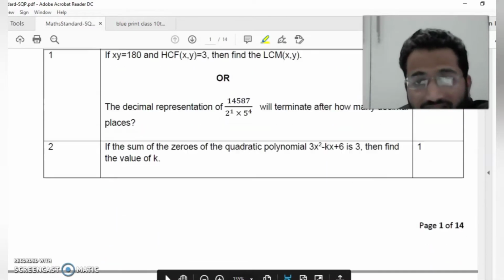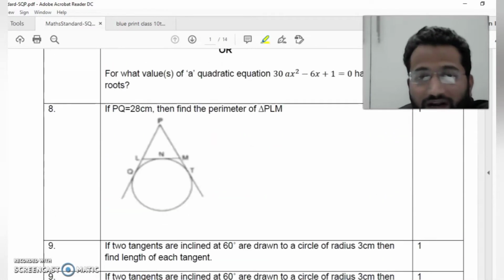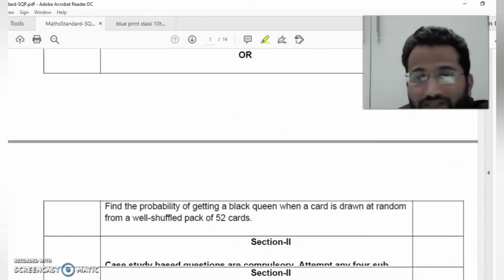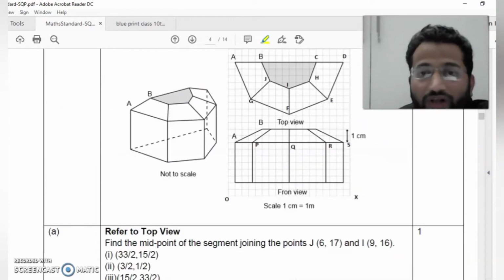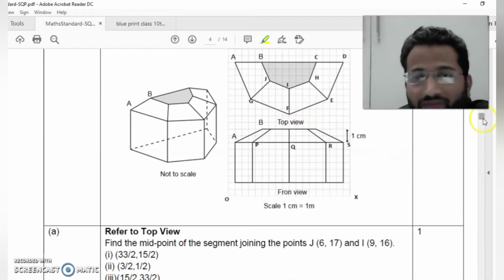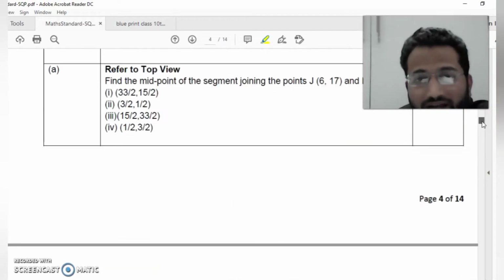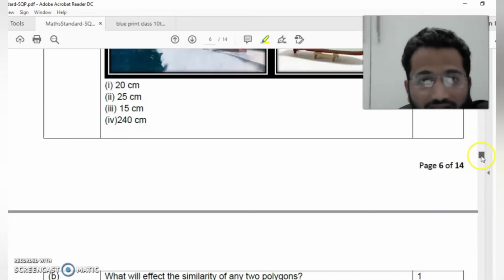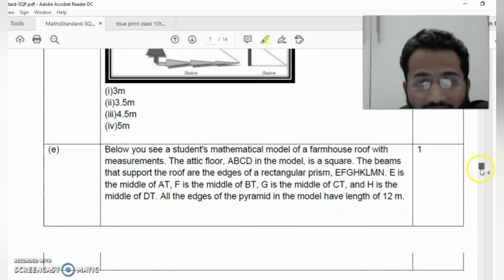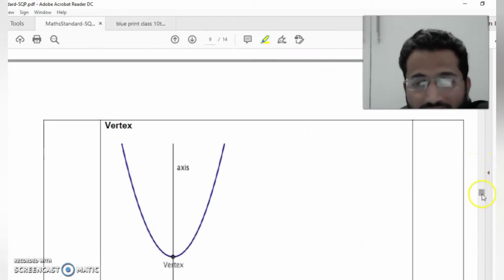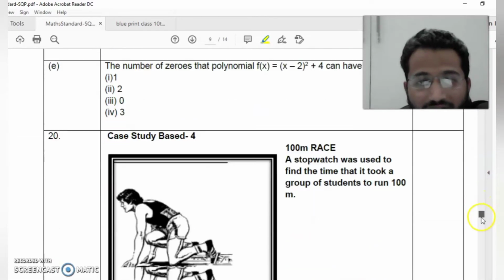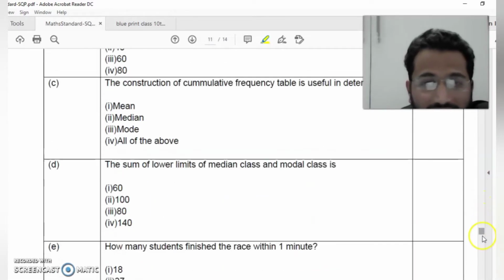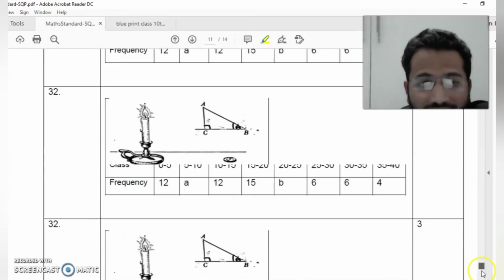After that, section 2 of case study will start. You can see, this is important for us, a very scoring section for us. This is the case study question where a diagram will be given. You have to analyze the diagram and give the answer. Topic wise questions are there in the case study. Then part B will start. Here 2 mark, 3 mark and 5 mark questions are there.